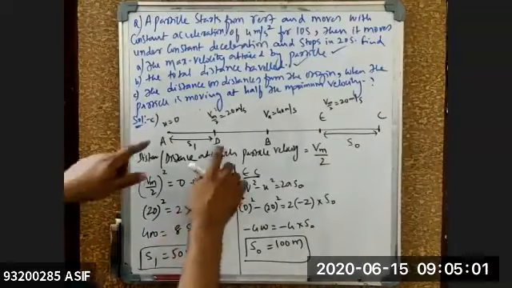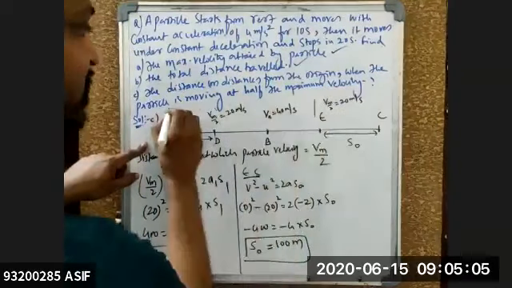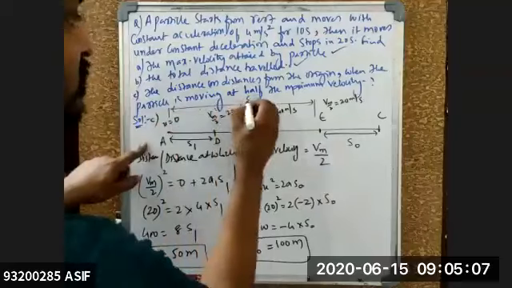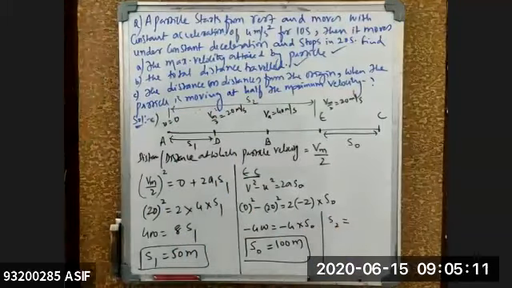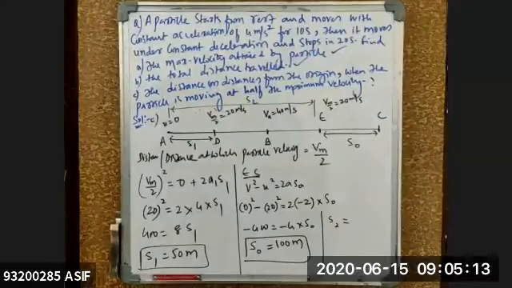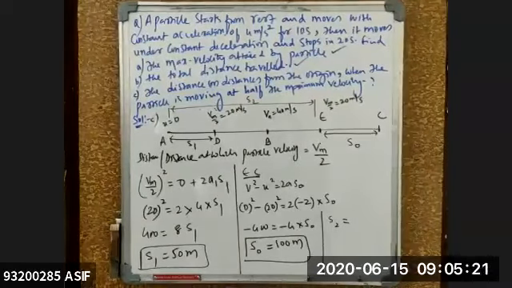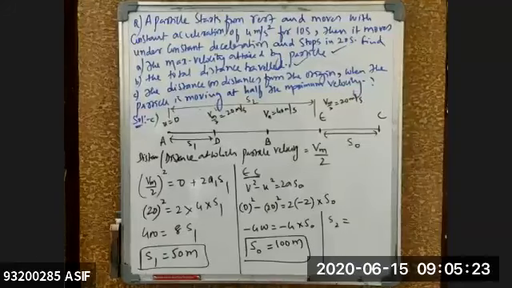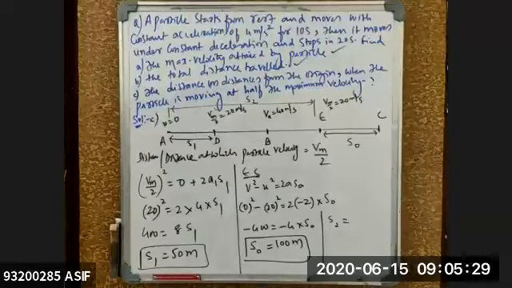So A to D is S1 from the origin. Then the other point from the origin where the velocity becomes half is S2. How do we calculate S2?